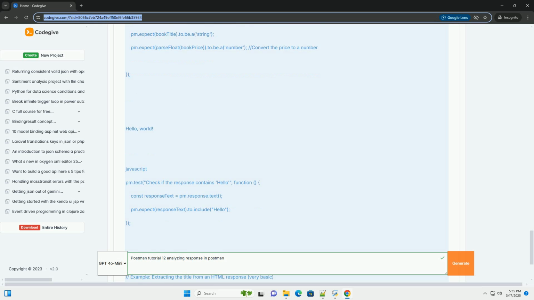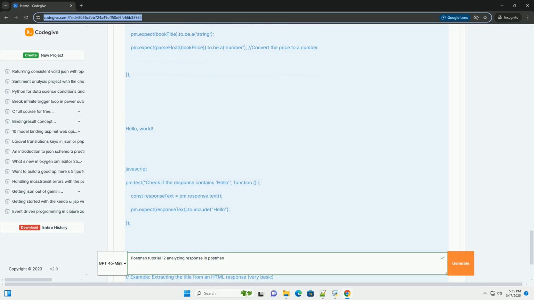9. Chaining requests based on response data: storing response data in environment variables and using them in subsequent requests. 10. Error handling and defensive programming: preventing errors by checking response structure before accessing data. 11. Advanced techniques: looping through arrays, using Lodash, a JavaScript utility library, within Postman. 12. Best practices and tips: writing clean, maintainable, and effective tests. 13. Complete code example: a consolidated code example showcasing multiple features.